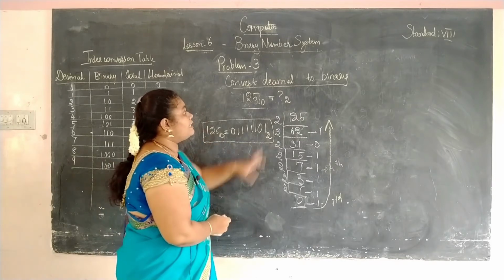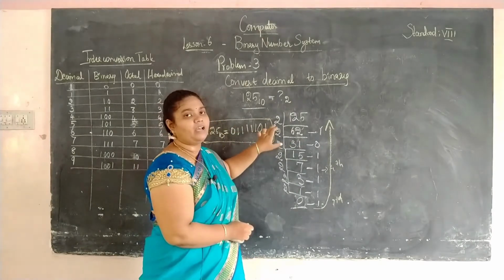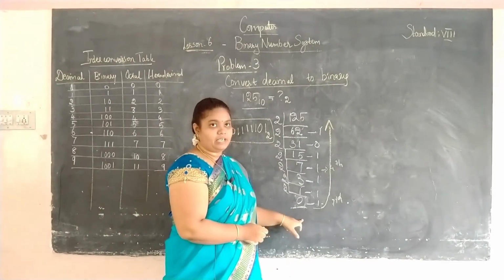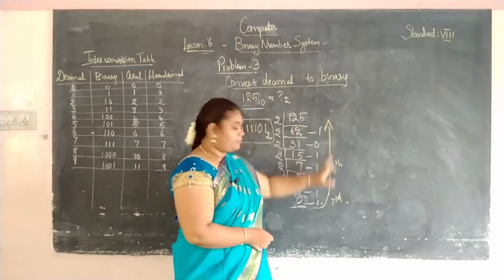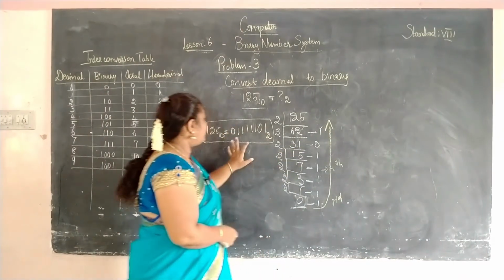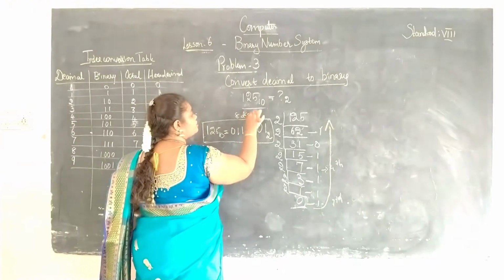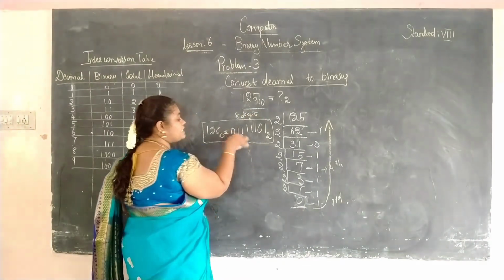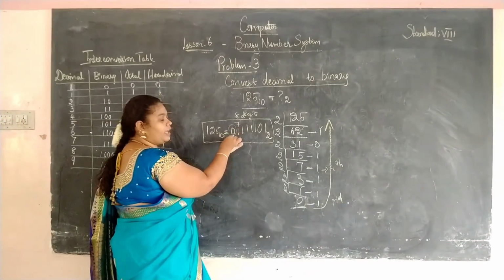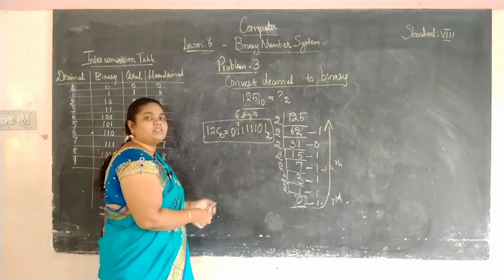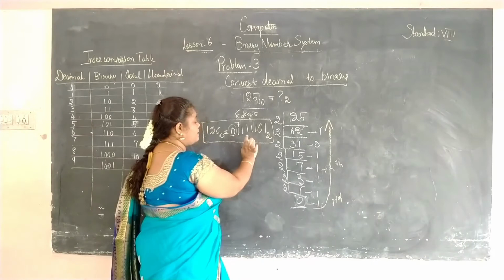To convert a decimal number to a binary number, we should always divide the decimal number by 2 till the quotient becomes 0, and then you have to write the answer from the bottom. It should have at least 8 digits. If it doesn't, add 0 to that place. Since it has only 7 digits, I am adding 0 here. If the answer is more than 8 digits, then it's no problem. Just simply write your answer.